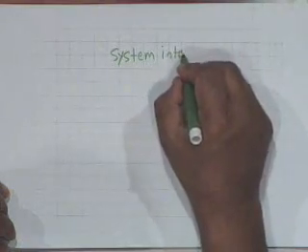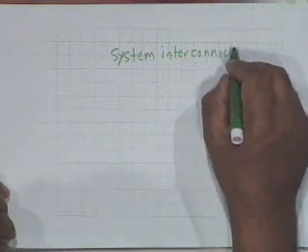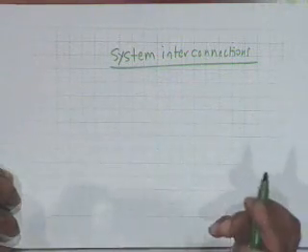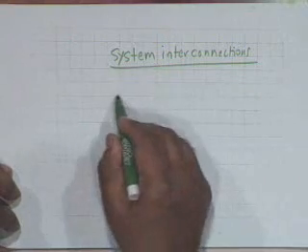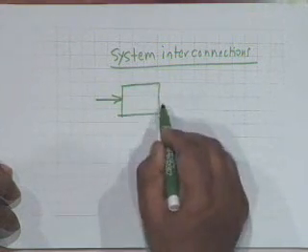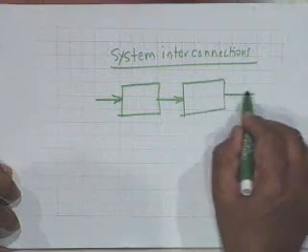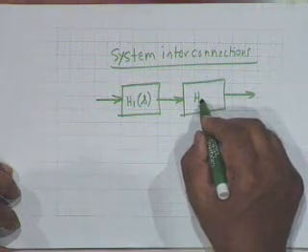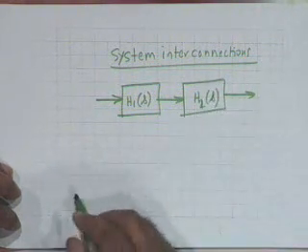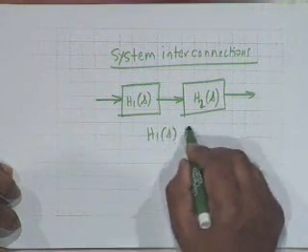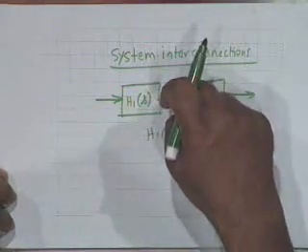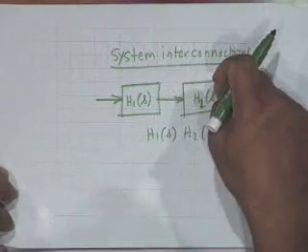But we shall quickly discuss something of system interconnections. We have done this again and again in connection with Fourier transform, discrete time signals and systems and so on. And we have said that if there are two LTI systems, one following another, with system functions H1 and H2, then the overall system function is H1(s) H2(s), which is simply the Laplace transform of the convolution of h1 of t with h2 of t.